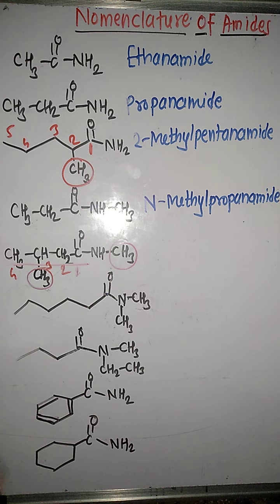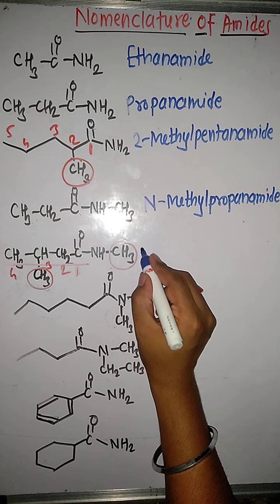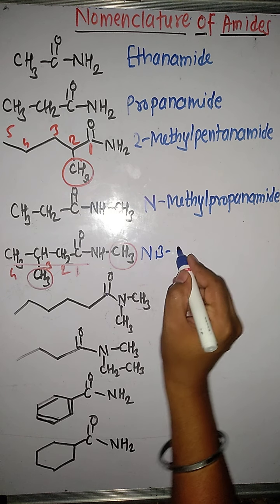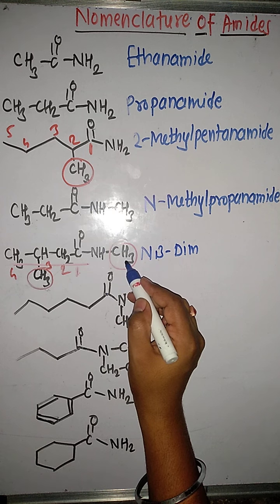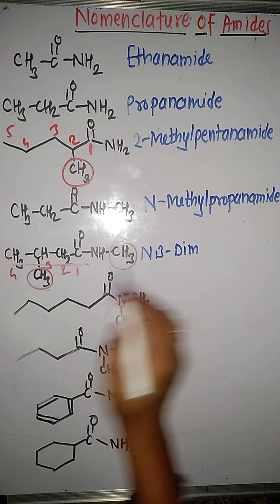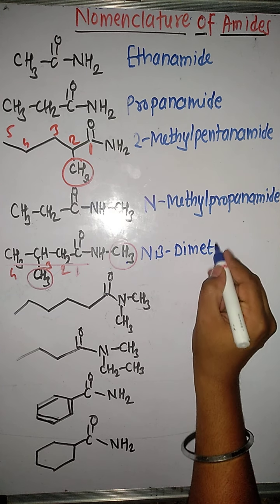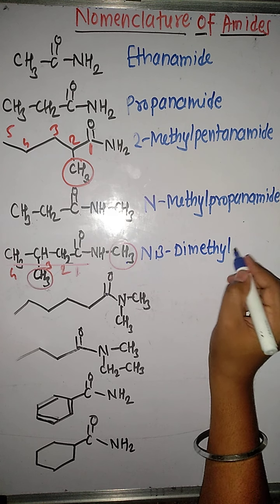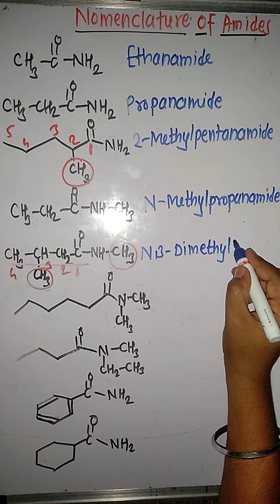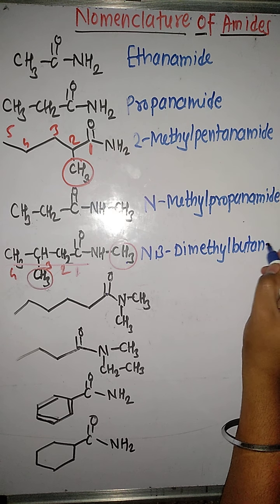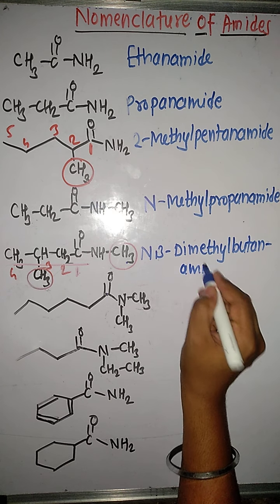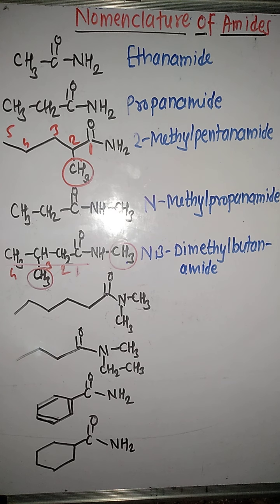So there is a substituent at nitrogen and there is one on the longest chain at the third position, so we will write its name as N,3-dimethyl. One methyl group at the nitrogen atom, other methyl group at the third carbon atom of the longest chain. So N,3-dimethyl. Longest chain contains total 4 carbon atoms, that's why butane. And we are again replacing the E of alkane by the word amide.